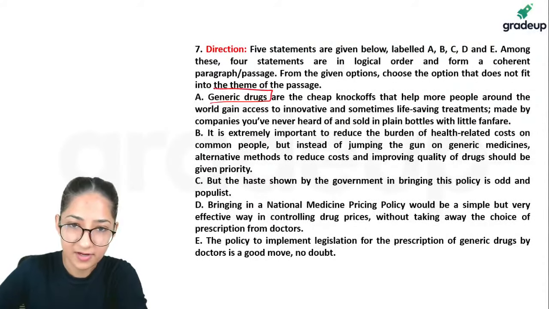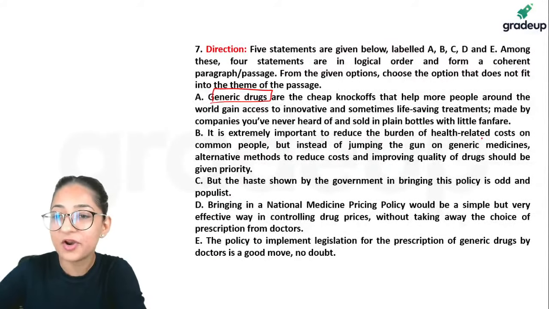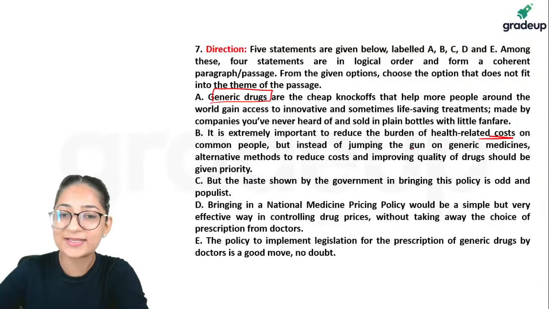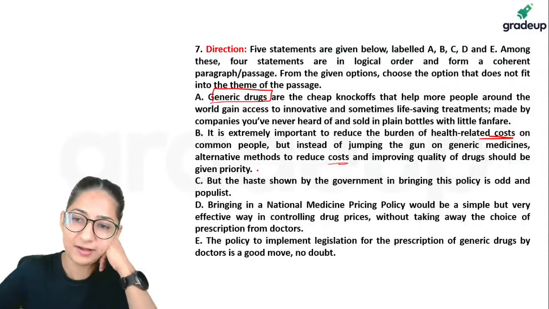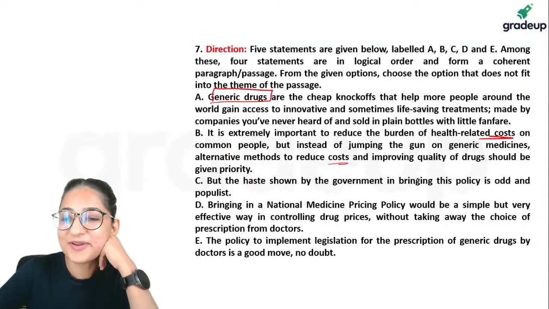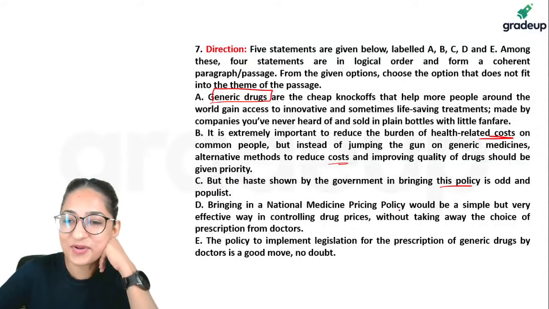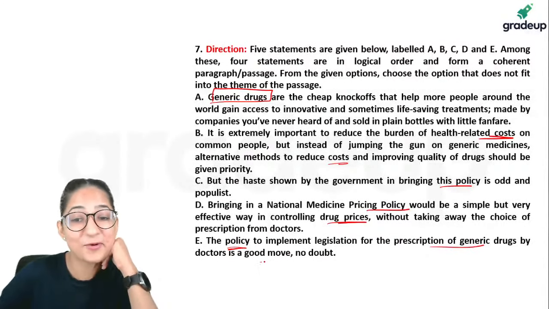So we are talking about generic drugs, what they are, how they are made. Okay. It is extremely important to reduce the burden of health-related costs on common people, but instead of jumping the gun on generic medicines, alternative methods to reduce costs and improving quality of drugs should be given priority. But the haste shown by government in bringing this policy is odd and populist. Bringing in national medicine policy would be a simple but very effective way in controlling drug prices without taking away the choice of prescription from doctors. The policy to implement legislation for prescription of generic drugs by doctors is a good move, no doubt.